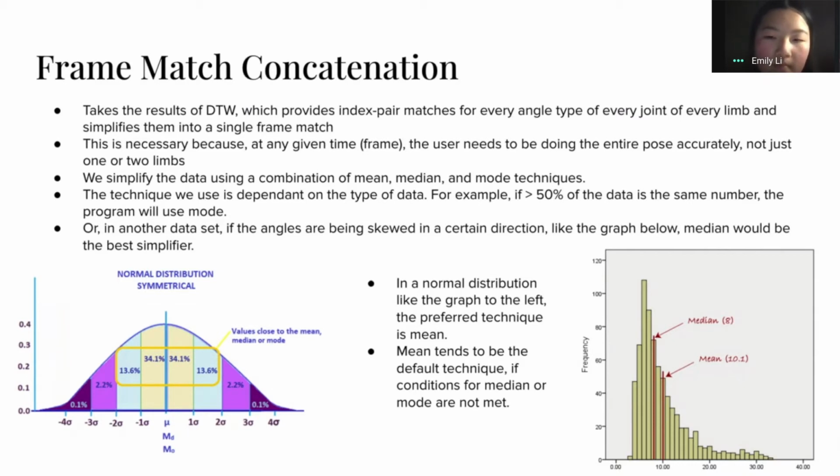We do that using a combination of mean, median, and mode, and the technique that we use is dependent on the distribution of the data. So if, say, it's distributed like the graph on the left, a normal distribution, then we're going to use mean to bring all of these matches down into a single one. But if it's distributed more like the right, for example, then we're going to use the median because that is the technique that best accounts for the outlying values on the right tail of the graph.